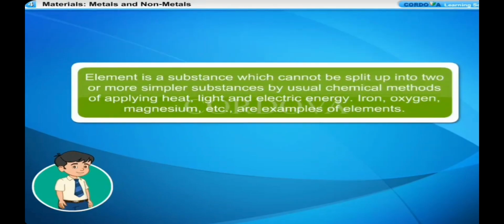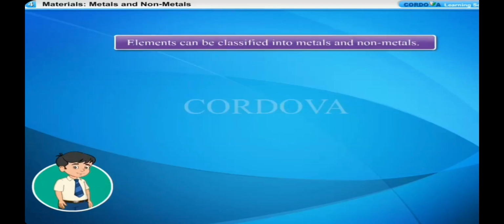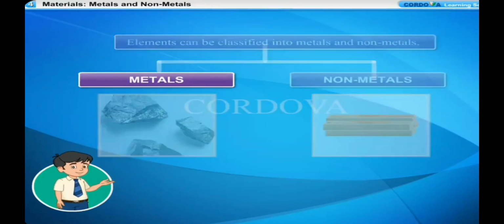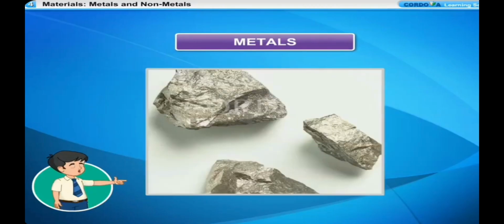Element is a substance which cannot be split up into two or more simpler substances by usual chemical methods of applying heat, light and electric energy. Iron, oxygen, magnesium, etc. are examples of elements. Elements can be classified into metals, non-metals and metalloids, depending upon their physical and chemical properties.